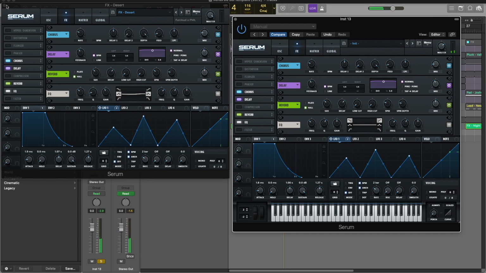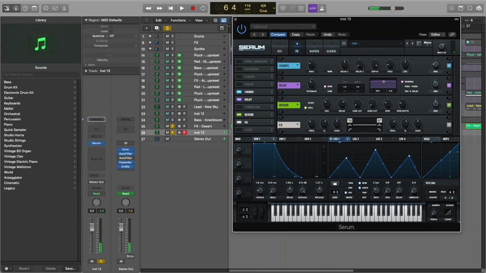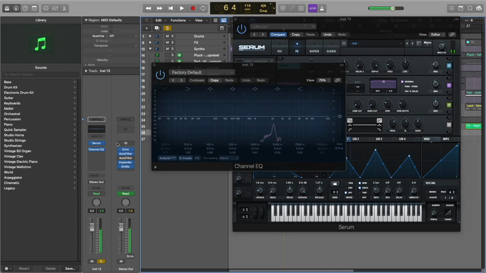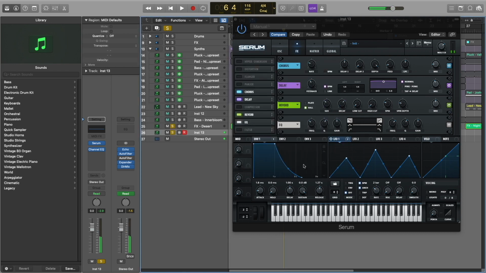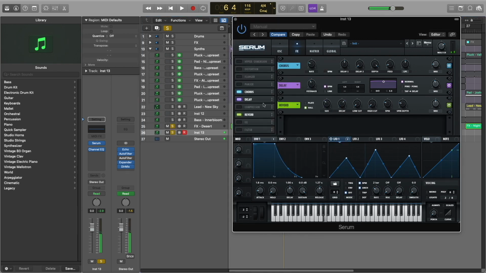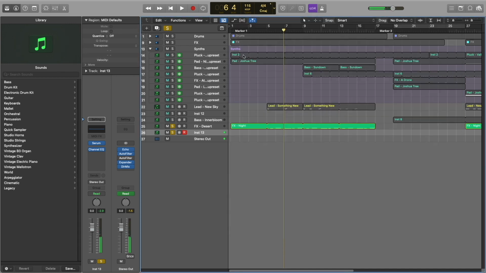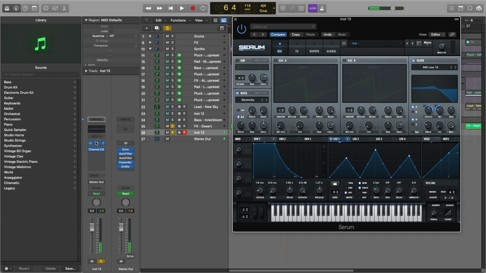And let's see if we have any lower frequencies that are playing in the sound. I don't think we do, so let's turn off the EQ. So yeah, guys, that's how you make a Rüfus Du Sol inspired atmospheric ambient texture to add to your songs, to make them more interesting, to make them more unique.